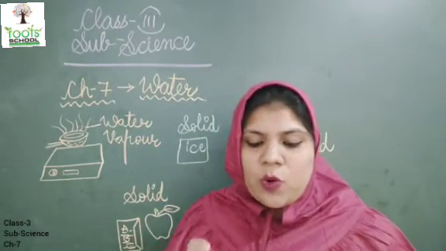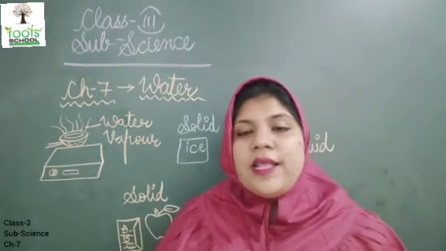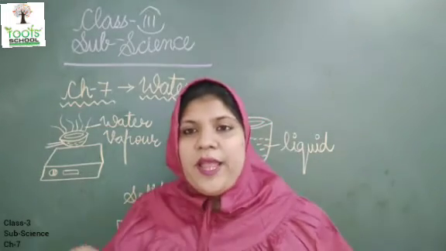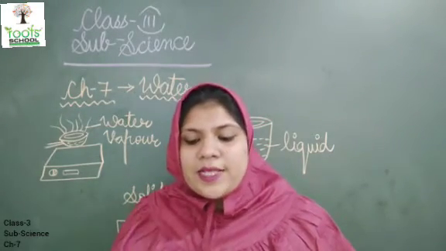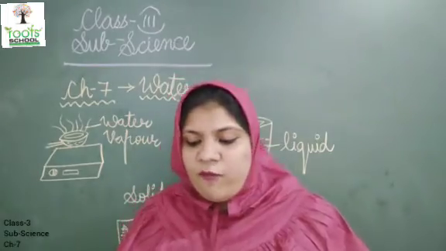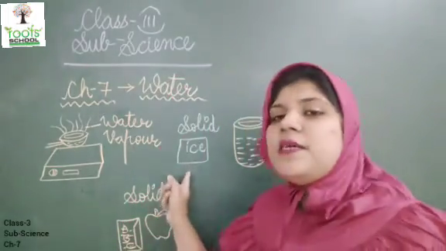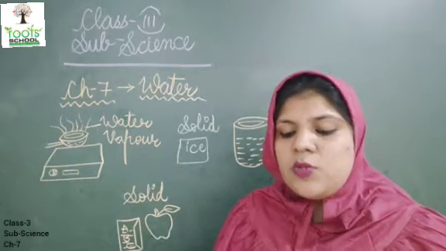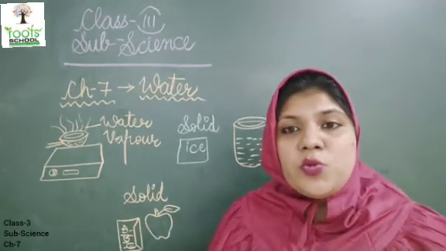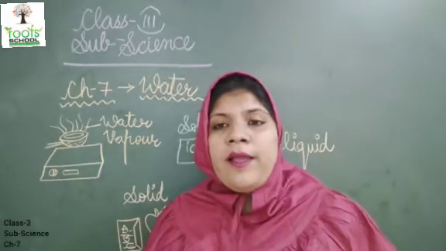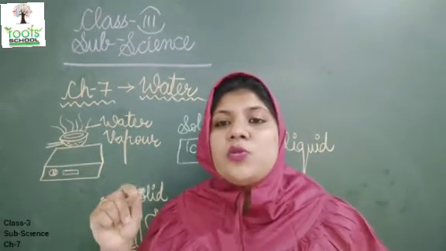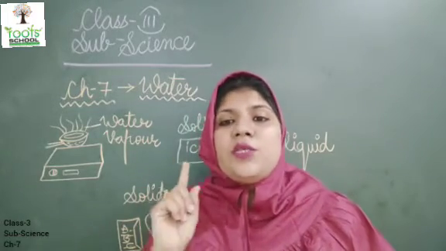When we freeze water, it turns into ice. When you keep the water in the ice tray, it will convert into ice, which is a solid form. So ice is a solid form of water. Snow and frost are the other solid forms of water. Do you know snowfall? When the rain comes in form of snow, that is called snowfall. That is also a solid form.